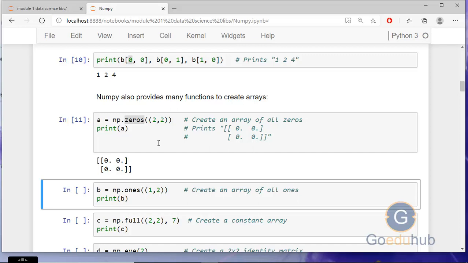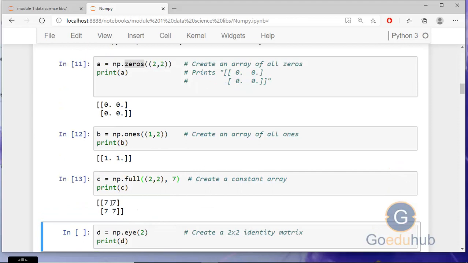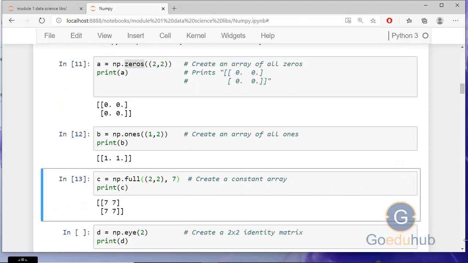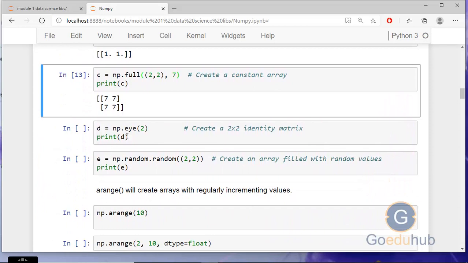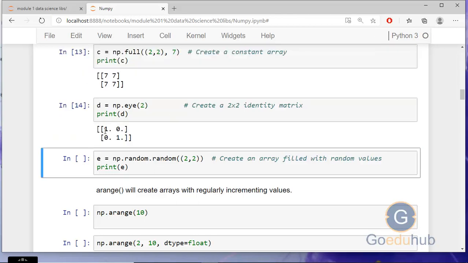Similarly, I can create an array of ones, an array filled with the value 1. np.ones 1, 2 means 1 row, 2 columns. And I have another function, np.full. np.full means create a constant array. Like a 2, 2 size array I'll create with the value of 7. So you can see the output of C is 7, 7, 7, 7. And we can create an identity matrix. np.eye 2 means a 2 by 2 identity matrix. In the identity matrix, the diagonal has value 1.